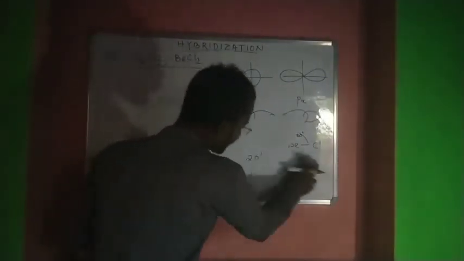Now in the ethyne molecule, we know that there is one sigma bond and two pi bonds. We are going to see how the two pi bonds form in the hybridized orbitals. The molecule is like this: a hydrogen, another hydrogen here, and one sigma bond and two pi bonds between the carbons.